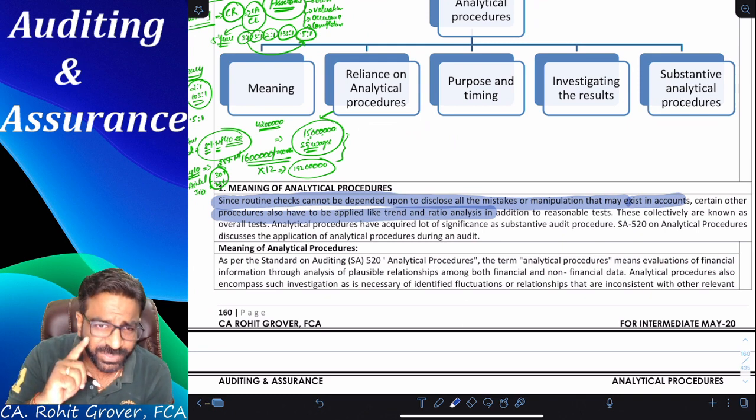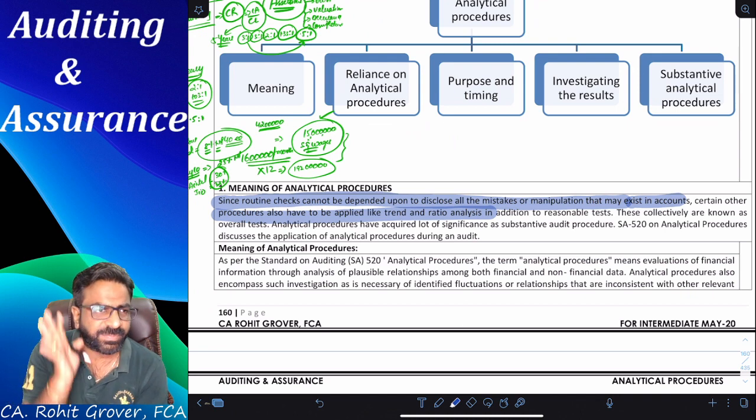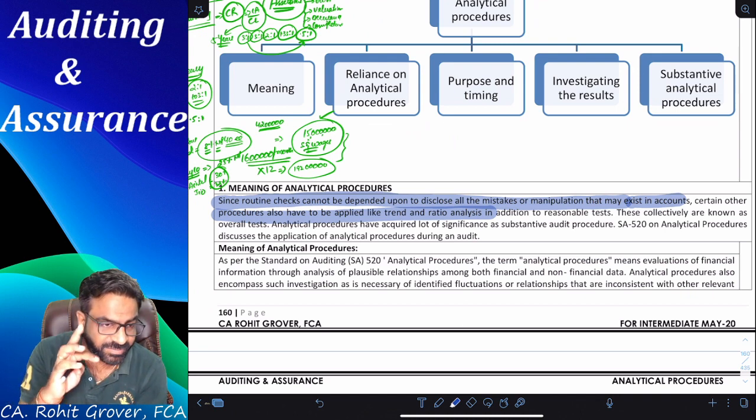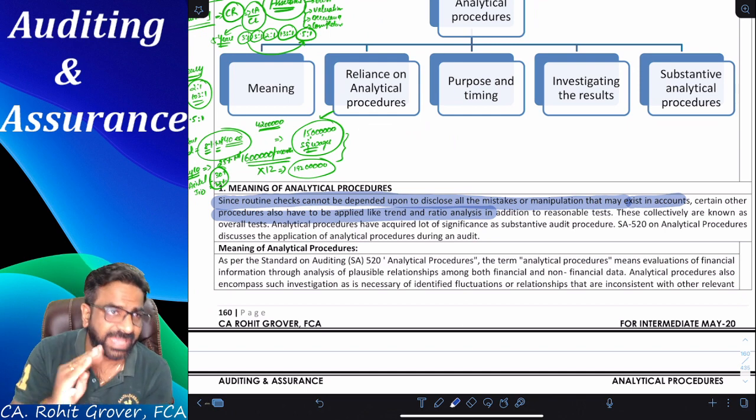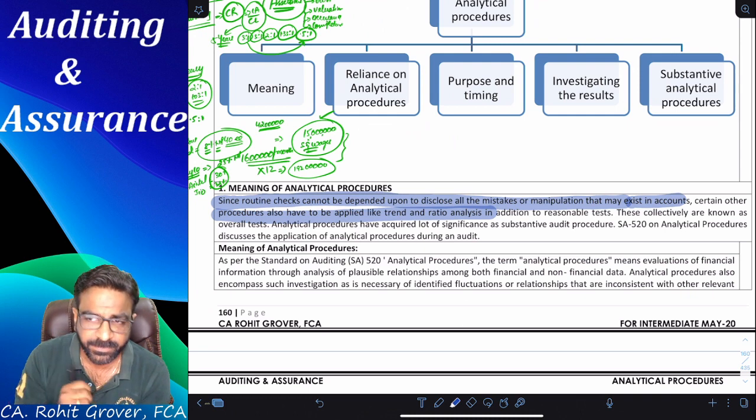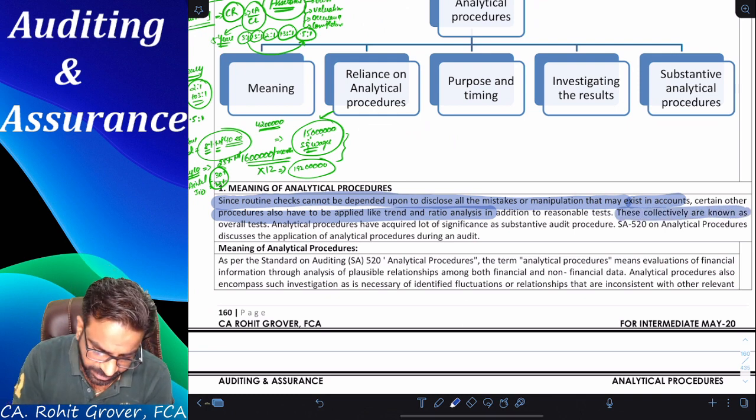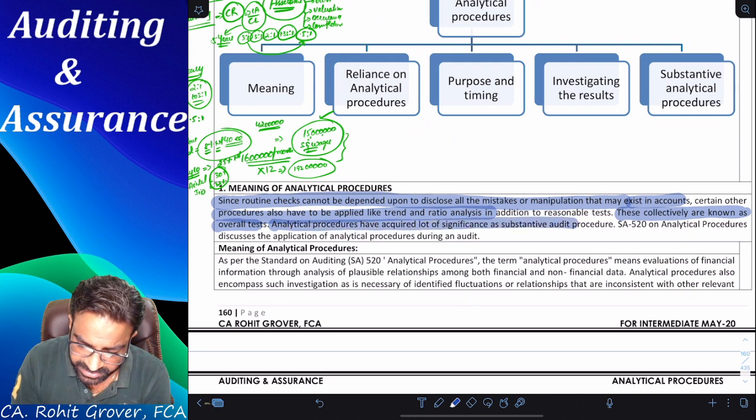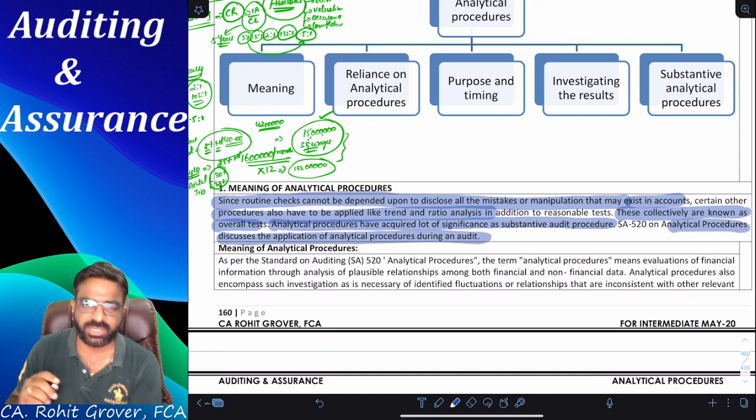It is not always correct to say that TOD will give you the best result. Sometimes the trends, sometimes the ratio analysis will give you a better result as compared to TOD. Do you all agree with me? That is what is written in the first 2 lines, everyone. These collectively are known as overall test. Analytical procedures have acquired a lot of significance as a substantive audit procedure. SA 520 on analytical procedures discusses the application of analytical procedures during an audit.